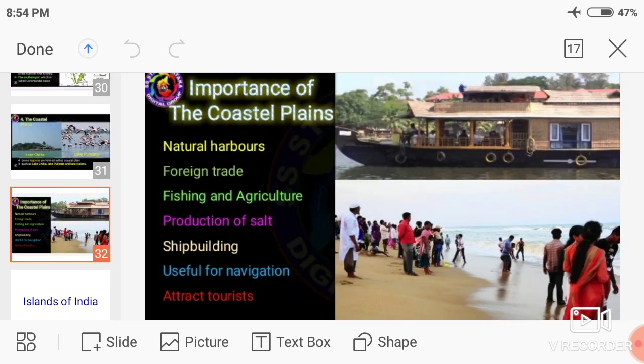What is the importance of coastal plains? Why are the coastal plains very important?